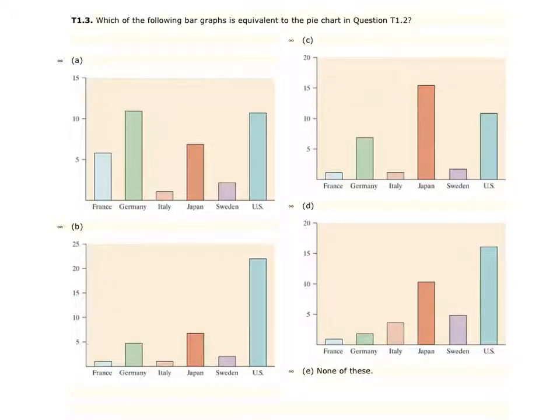For question 3, referencing back to that pie chart on the question 2, which of the following bar graphs is equivalent to the pie chart in question 2? The correct answer here was going to be letter B. The one thing we know about the pie chart is it represented all 38 of the cars that were tested. So if we look at these bar graphs, not histograms, because histograms would be touching and showing frequency, these are bar graphs, the total of all of these bars that we have here would have to add up to 38, so that would be graph B.